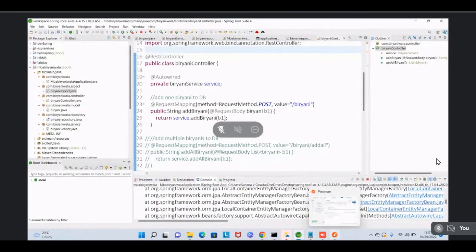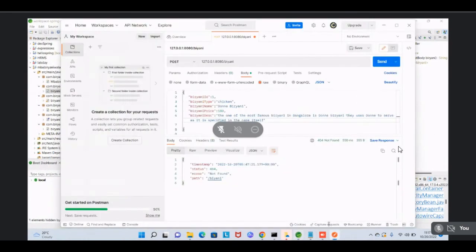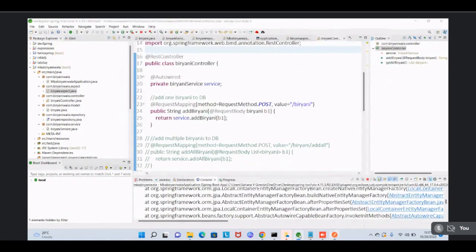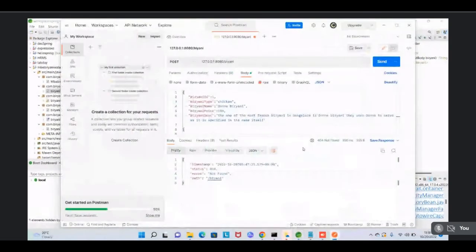Posting biryani. Okay. Open the console, if everything is cool. It is a JSON type. The R is missing from biryani. Where? In the Postman. Okay.